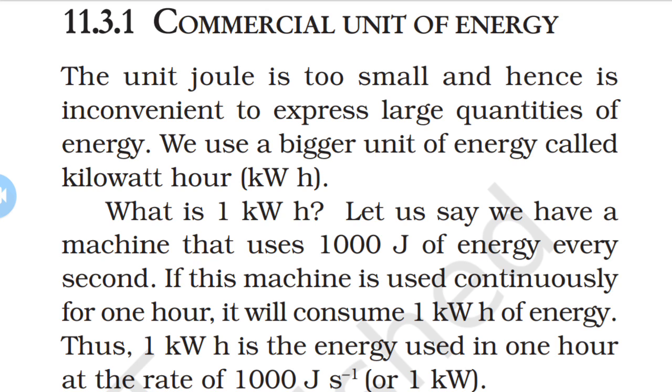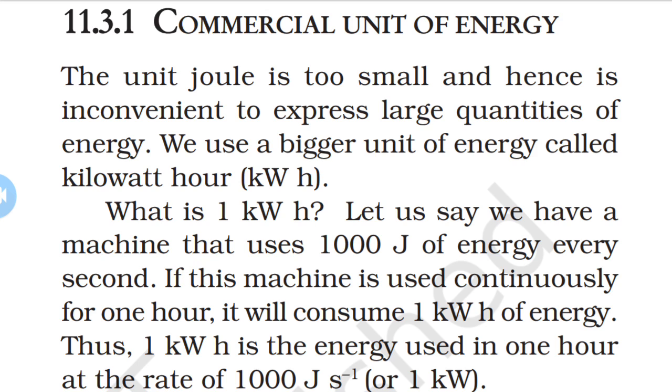Here the energy unit joule is too small, so we use a bigger unit of energy called the kilowatt hour, kWh.